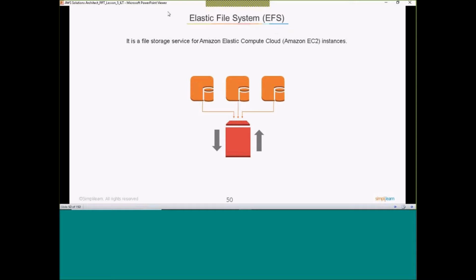So the next type of storage is EFS. The only difference between EFS, the maximum number of snapshots allowed for an EC2, any number of snapshots, there is no limit for that.